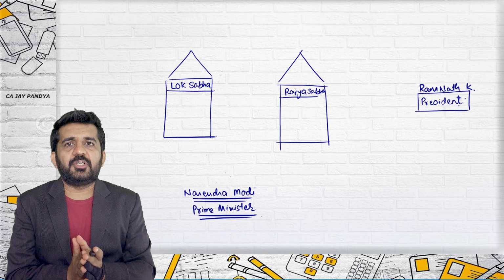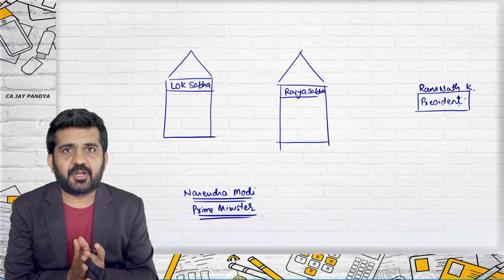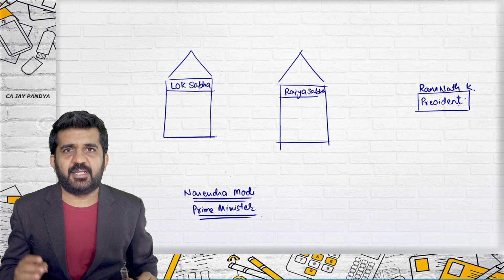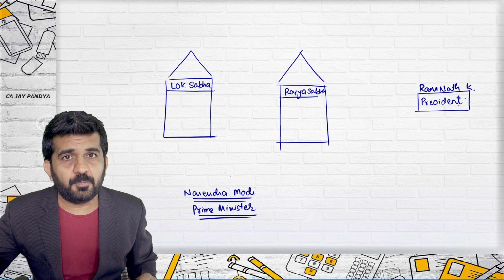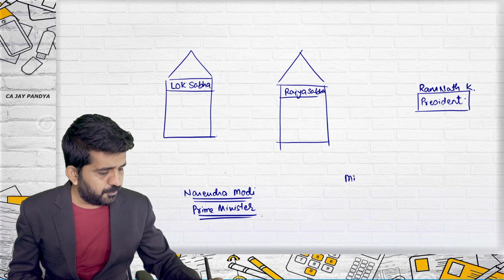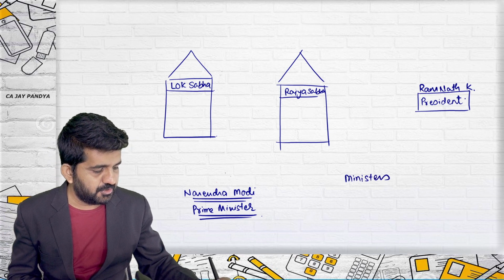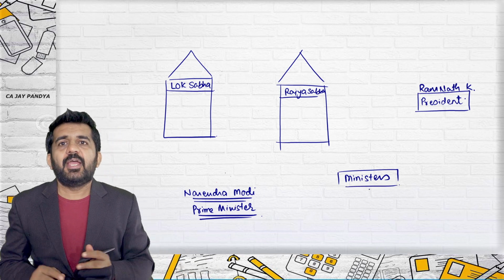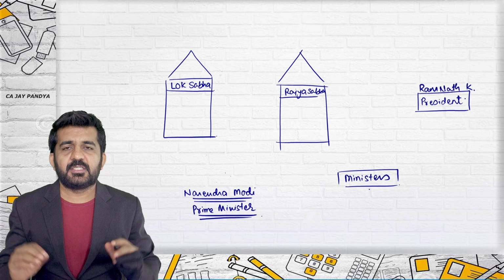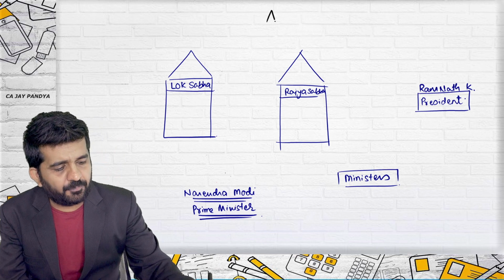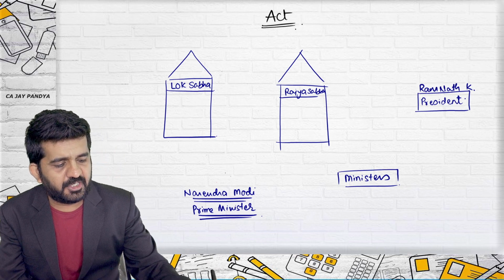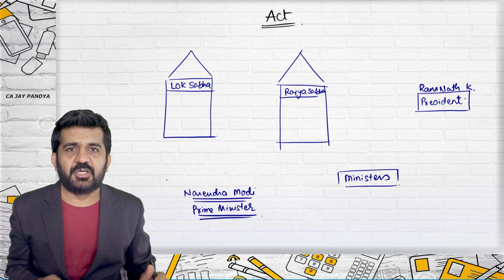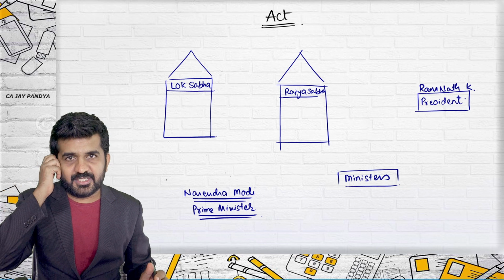All right. I will be teaching you each and everything. Try to concentrate. What is Lok Sabha? What is Rajya Sabha? Who is president? Who is prime minister? Who is more powerful? Who are these persons who are ministers? What do they do? Everything about Indian politics. But our basic objective is learning what is an act. All right, so our target is very clear. We will be learning what is an act.